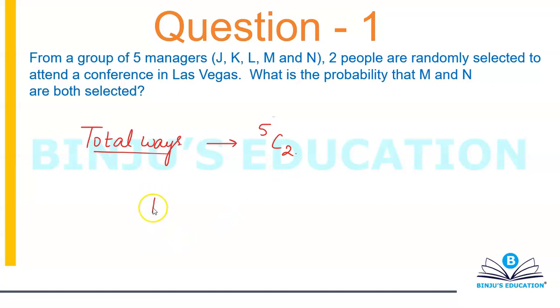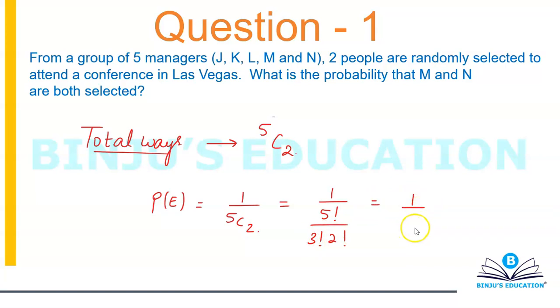So your probability for this event E will simply become 1 divided by 5C2. So that will become 1 over 5 factorial by 3 factorial into 2 factorial. So this will become 1 divided by 10. So that will simply be 1 by 10, and that's your answer. Simple question. All right, let's move on to question number 2.